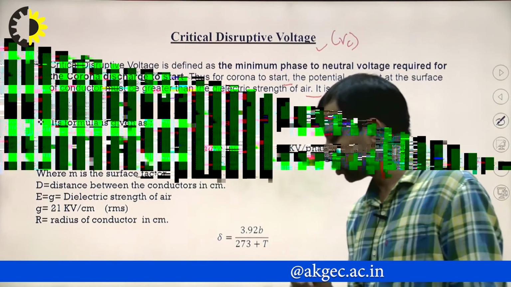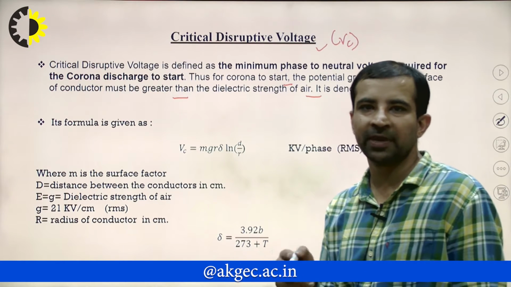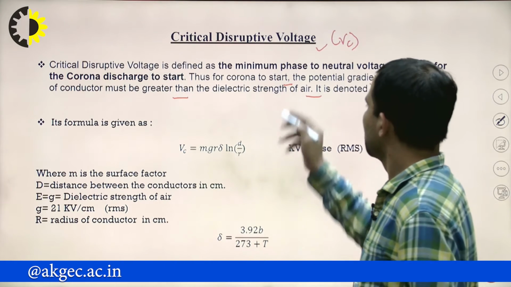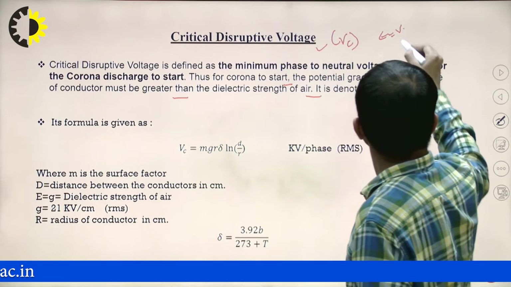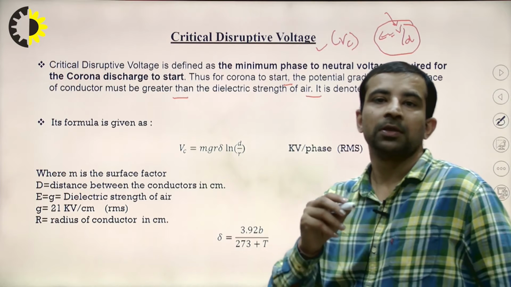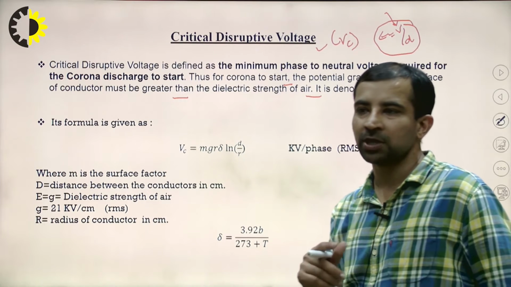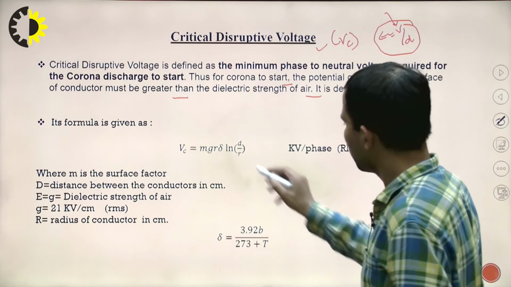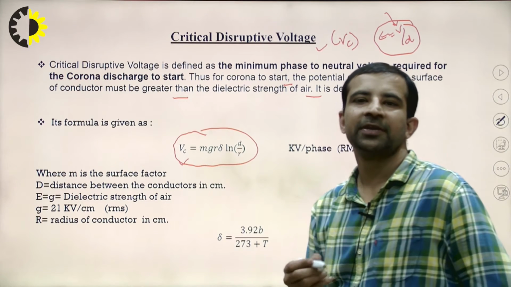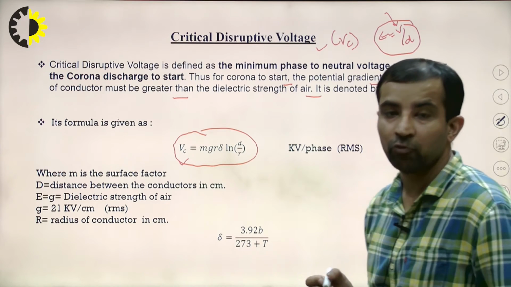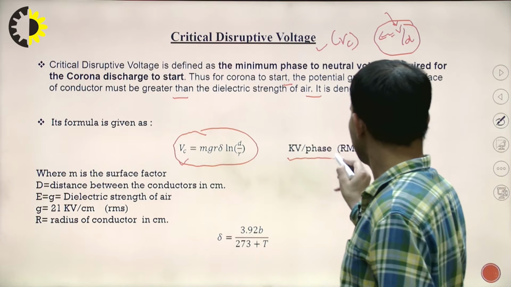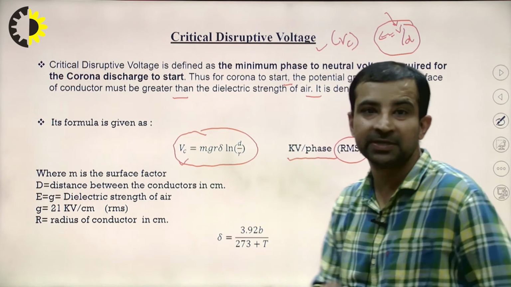Whatever I was saying, the electric field due to voltage must be greater than the dielectric strength of the air. So how much is the voltage? Electric field, you have seen, E equal to V by D. So that must be the VC. The minimum voltage to start the corona is VC, the critical disruptive voltage. Its formula is given by VC is equal to m g r delta ln d by r. There are different terms associated: what is m, what is g, what is delta, what is ln d by r. Its VC unit is kV per phase, and it is an RMS value. Remember, it is an RMS value.